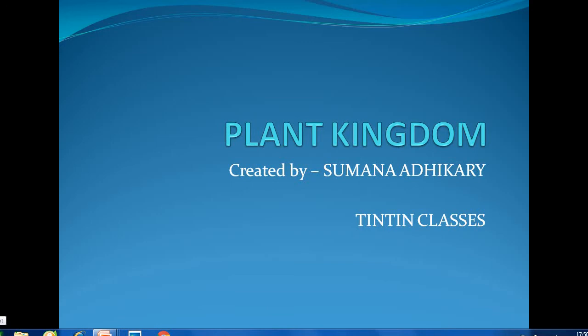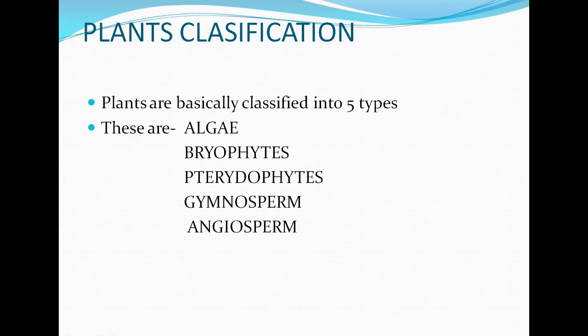Today the topic of my discussion is plant kingdom. So plants are basically classified into 5 types. These are algae, bryophytes, pteridophytes, gymnosperm and angiosperm.